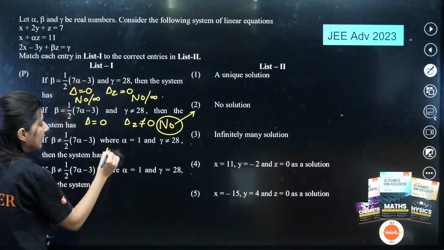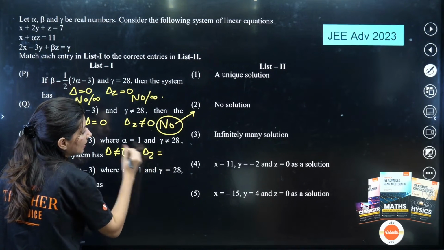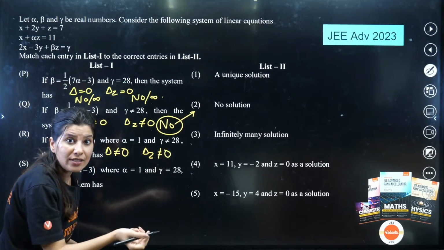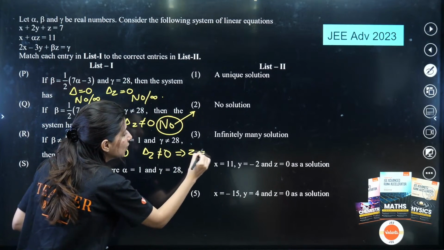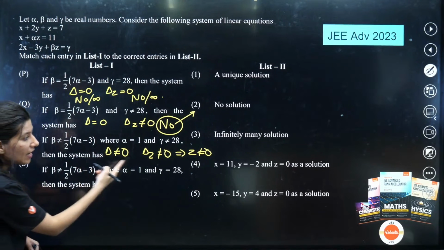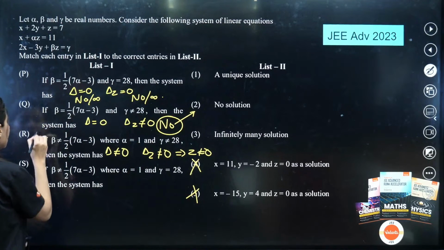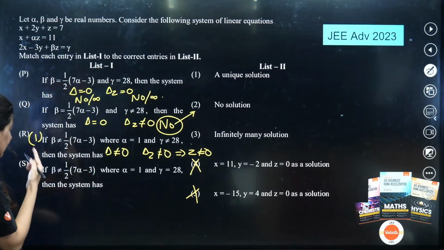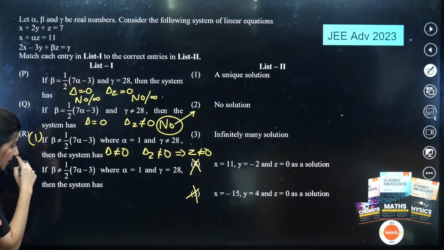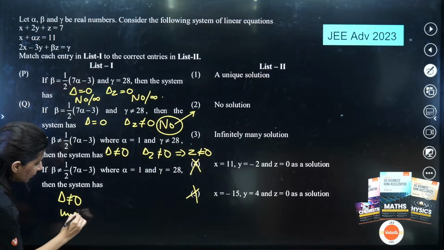What about this? Del not equals to 0 and del z non-zero, this implies z is also not equal to 0. That means R is what? Unique solution, but 4 and 5 are incorrect for R. So only R will match with 1. Okay. And this is what? Yes. So clearly this is del not equals to 0. That will give you a unique solution.